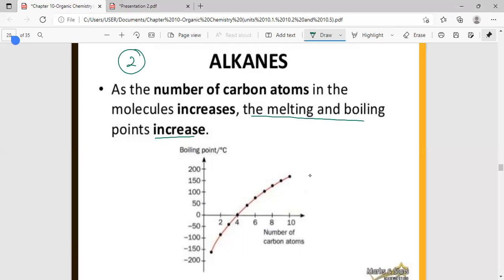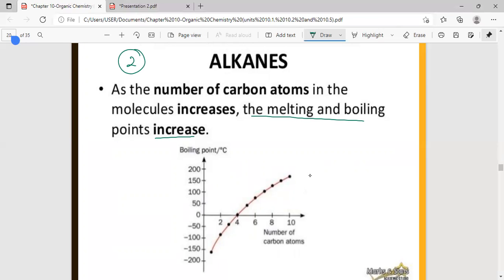So now let's come back to my question. Why do you think when the number of carbon atoms increases, the melting point and boiling point will increase? Okay, more energy is needed to break the bonds. Here you have to be careful. You're partly correct. More energy is needed to break something, but it's not the bonds. What is being broken is the intermolecular forces of attraction.